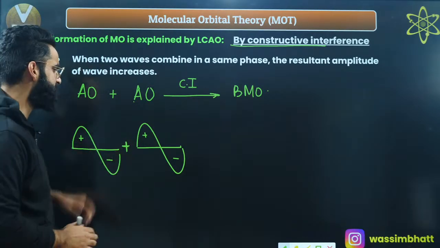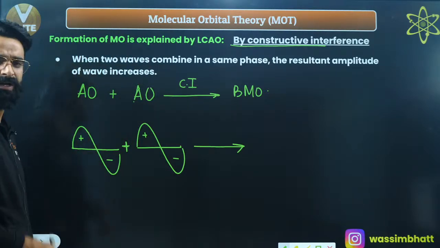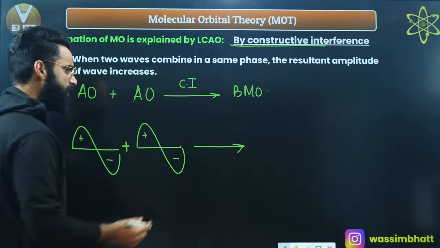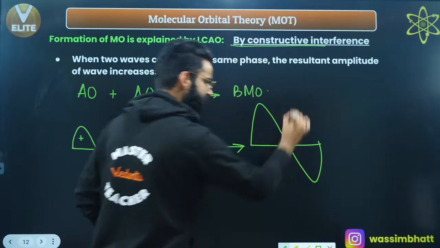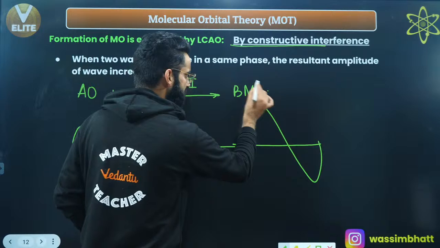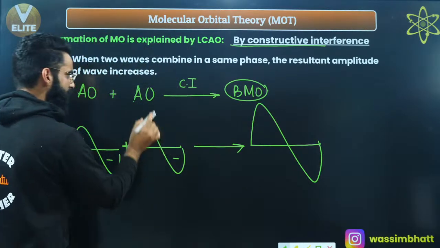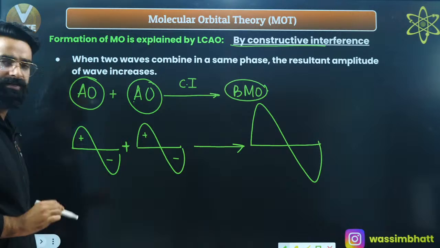And when the two waves are in phase, whenever they show interference, which kind of interference are they going to show? They are going to show constructive interference, in which the resulting wave is going to be like this. This is the wave corresponding to the bonding molecular orbital. This is the wave corresponding to this atomic orbital, and this is the wave which corresponds to this atomic orbital.